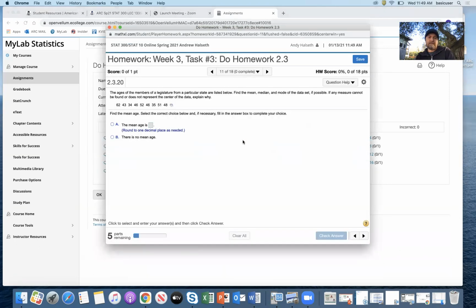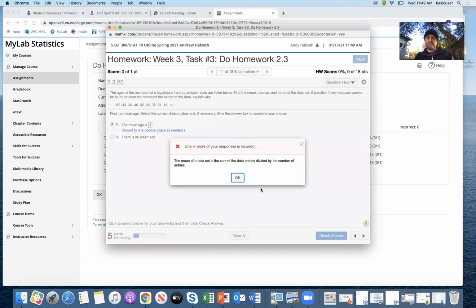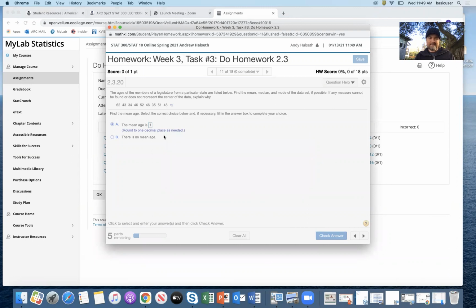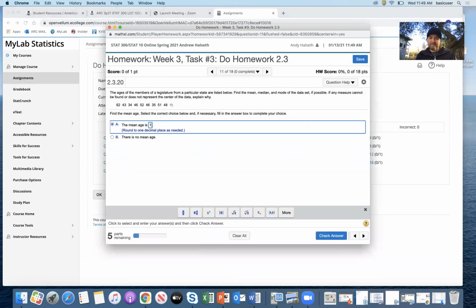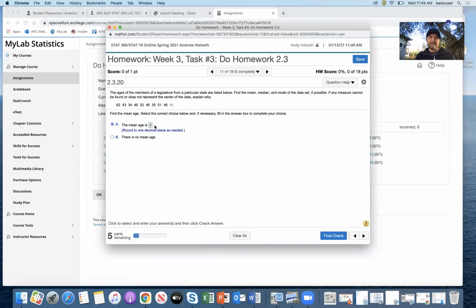All right, this one we have to do something with some statistics, but let's just guess to see what happens. Right, 1. Okay, so if you miss the question, it'll give you maybe a little hint, and then you can try again. 2. All right. Nope, and it still let me try again.